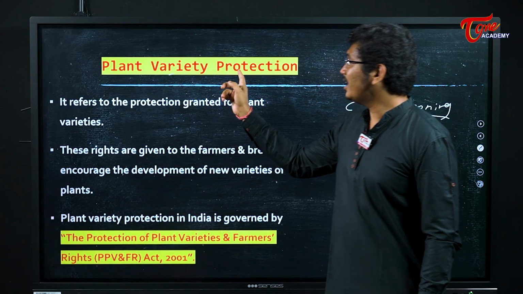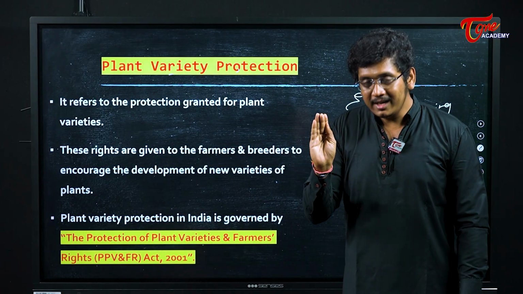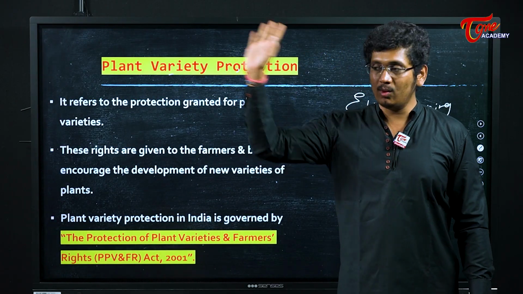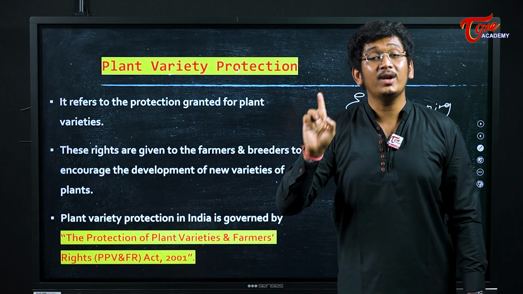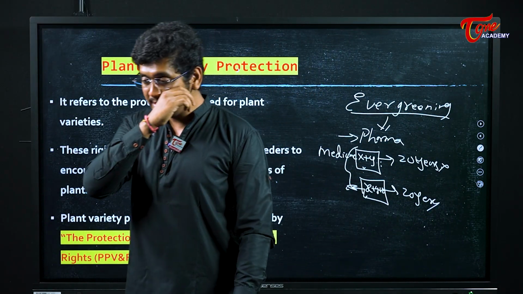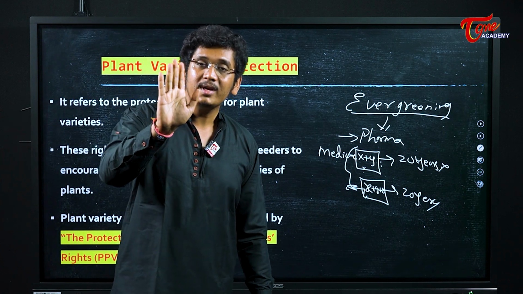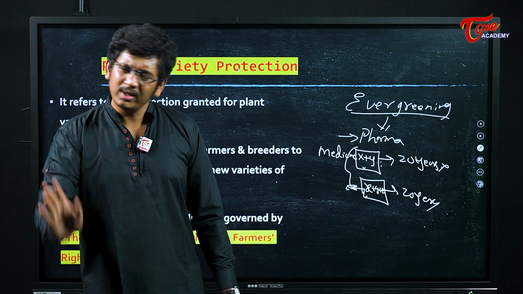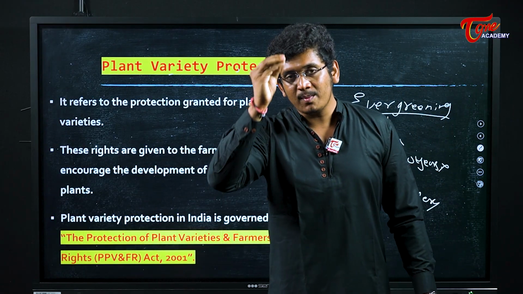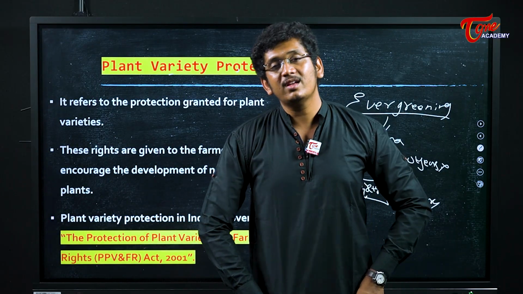Next, plant variety protection. This is one more important thing, my friends. You see, in India, no one can say that I have developed this plant, so I will only use this plant and no one will be allowed to use it. That's what is very important. In order to protect the farmers and farm innovations, our government has said no one can patent a particular variety of plant. No one can say, I developed it, so I will only use it. No, whatever intellectual property a farmer in India develops, it should be shared by every other farmer so that every other farmer is benefited.